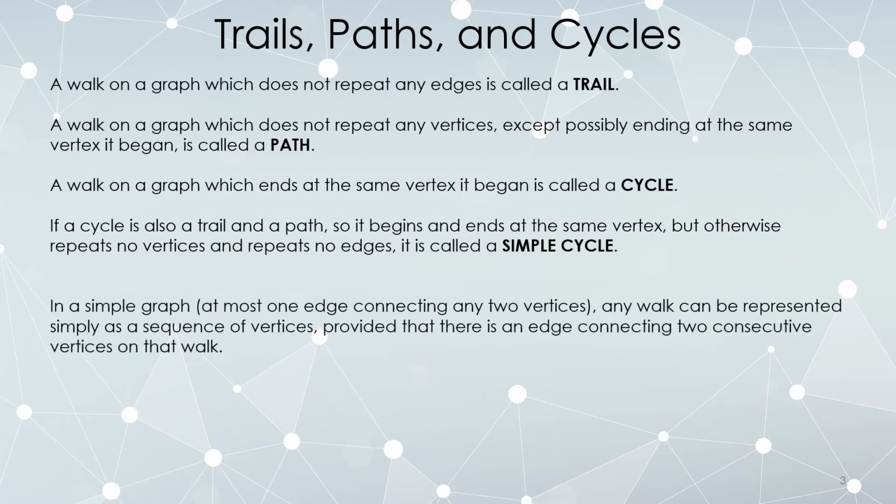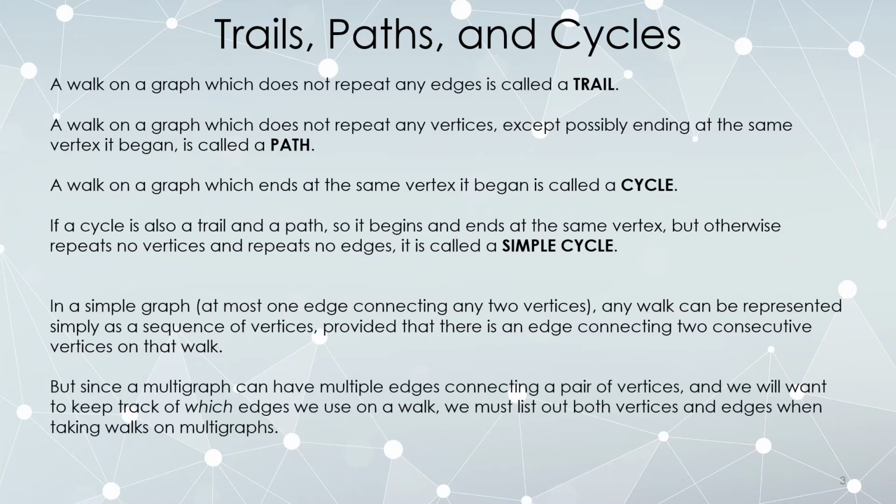In a simple graph, remember that at most one edge can connect two vertices. Because there's only a single edge connecting two vertices, the edges are sort of redundant in listing out your walk. You simply list out the sequence of vertices saying walk from one vertex to the next, on the assumption that there is an edge connecting two consecutive vertices in your list. But a multigraph might have multiple edges connecting two given vertices, in which case you need to keep track of which edges have been used. So then in a multigraph, you really do need to list out your edges as well.